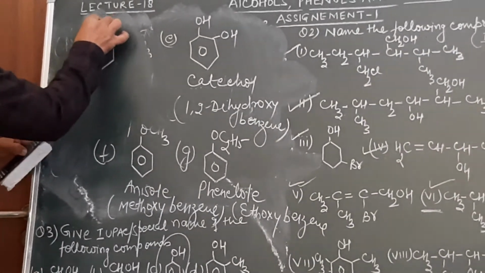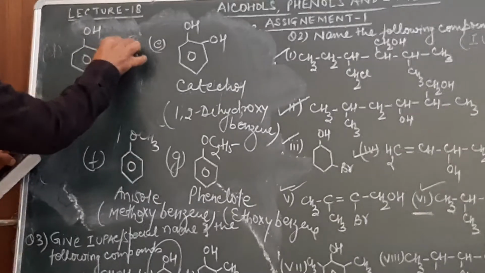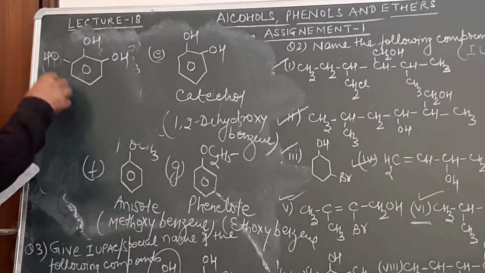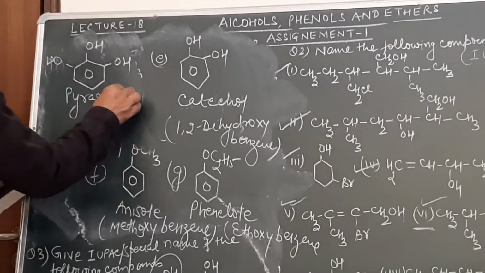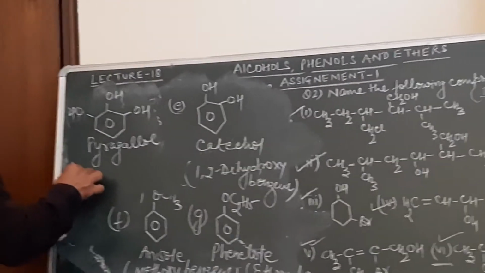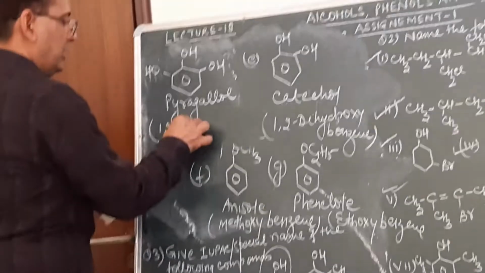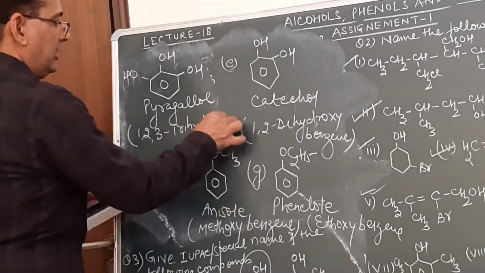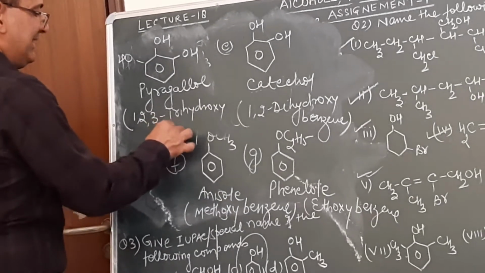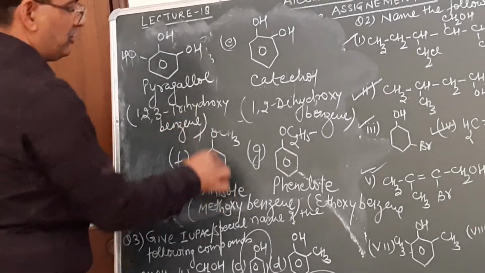So this is OH, this again is OH, and then OH. So what is the name of this compound? As I told you, the common name of this compound is pyrogallol, or we may call it 1,2,3-trihydroxybenzene. 1,2,3-trihydroxybenzene will be the name given to this compound.